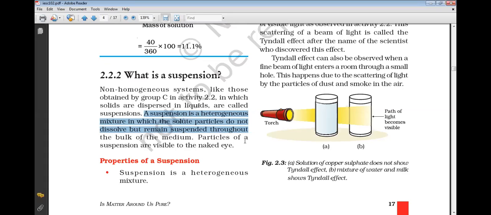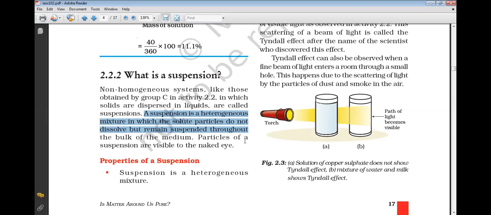So a suspension is a heterogeneous mixture. Like we might have seen when we mix milk in water, it does not get dissolved as sugar gets dissolved. If you put in salt, it gets dissolved, but this doesn't.